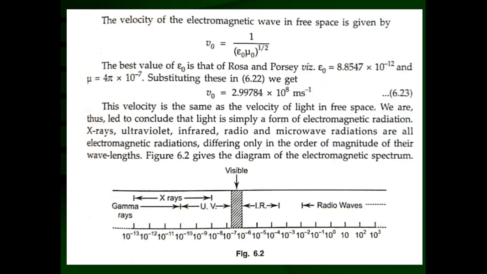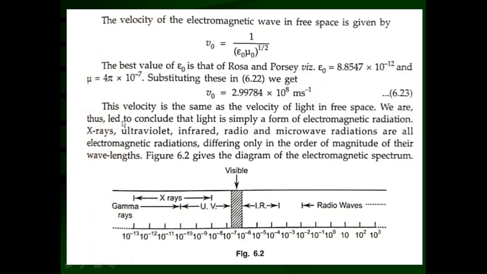That means the velocity of light, which was experimentally measured, and the calculated velocity of the electromagnetic waves are found to be the same. What does it indicate? That light is nothing but electromagnetic waves only. So light is electromagnetic waves, and in electromagnetic waves a spectrum you can see here.